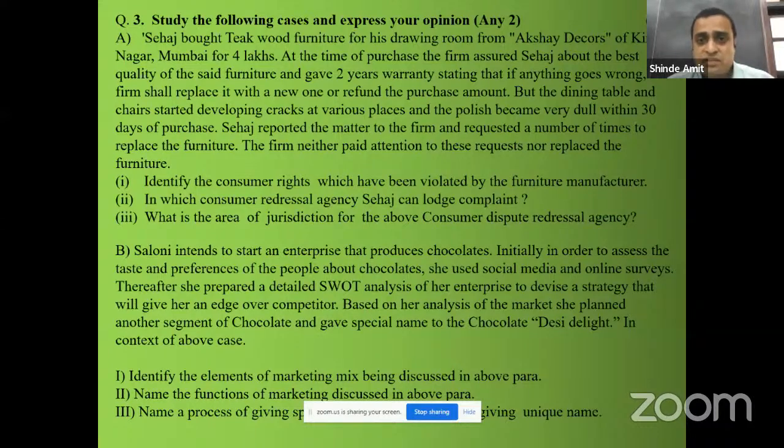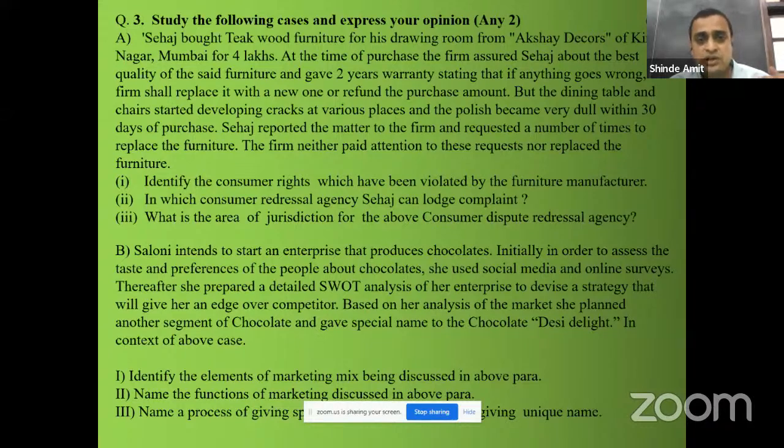At the time of purchase, the firm assured Sahaj about the best quality of the said furniture and gave 2 years warranty, stating that if anything goes wrong, the firm shall replace it with a new one or refund the purchase amount. But the dining table and chairs started developing cracks at various places and the polish became very dull within 30 days of purchase. Sahaj reported the matter to the firm and requested a number of times to replace the furniture. The firm neither paid attention to these requests nor replaced the furniture. This case is given to you.